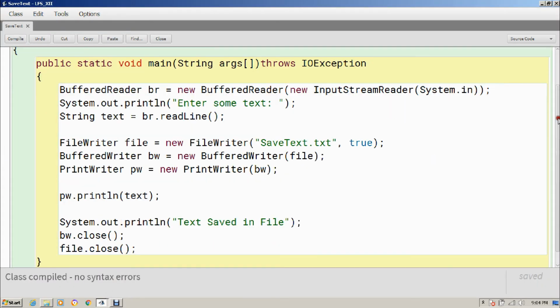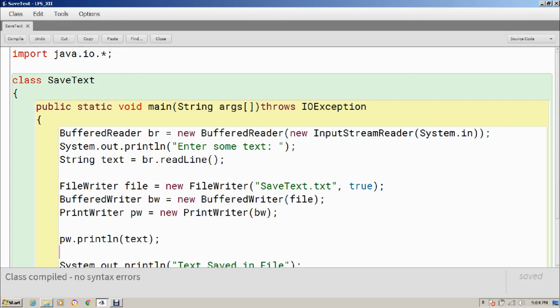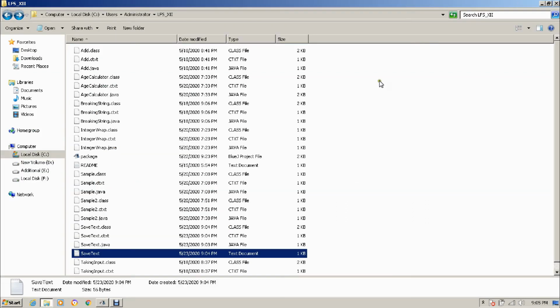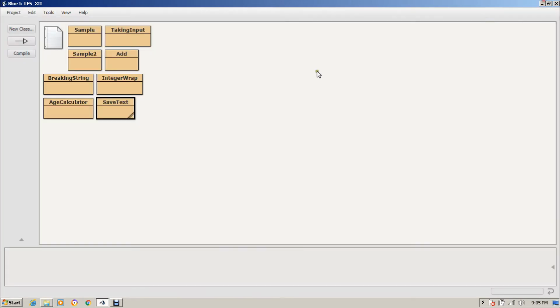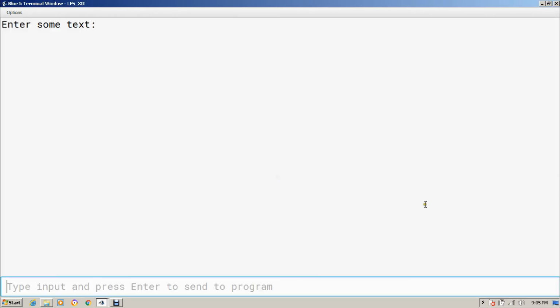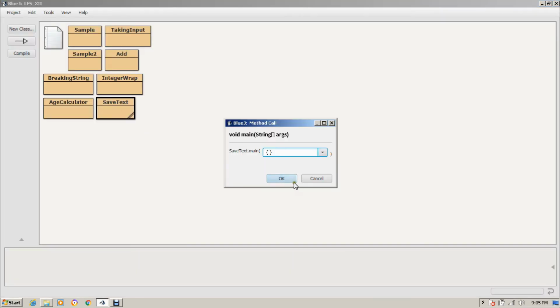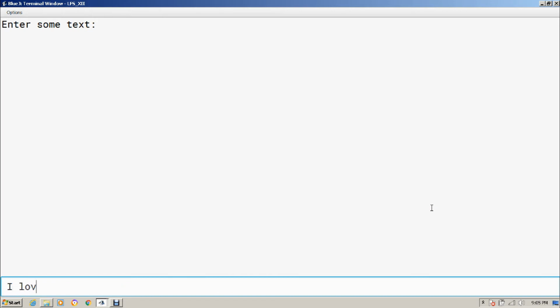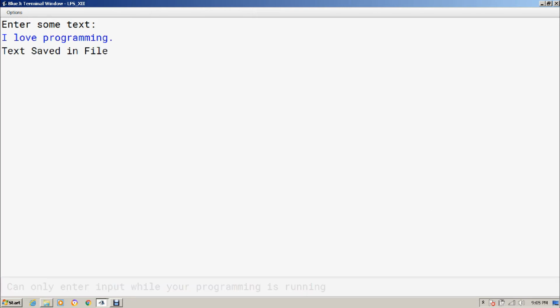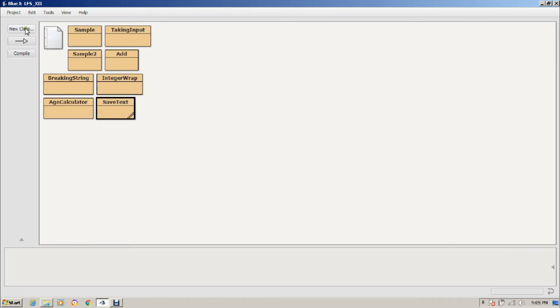Now what we want to do, we want to read the text. So let's enter a few more lines in the file and then we will read the text from the file. I'm running it two more times, so that I can enter two statements. I am living in Gorakhpur city. And last one, I love programming. Fine, so there are four lines in the file. You can open and check it, but I'm going to read the text.